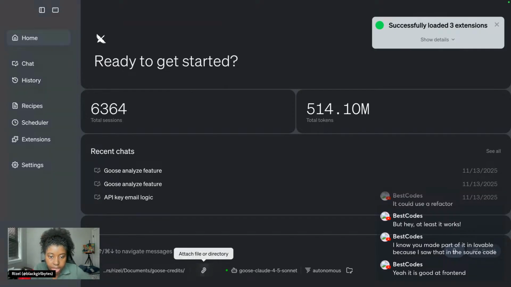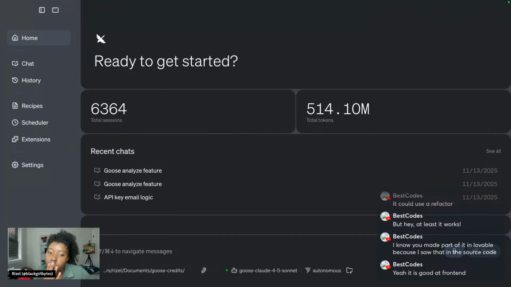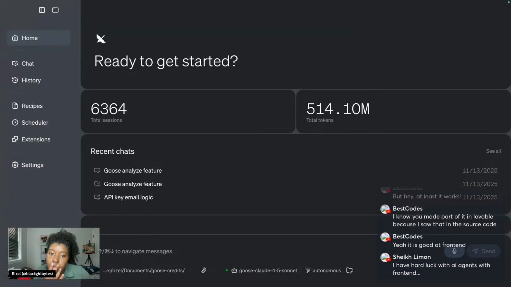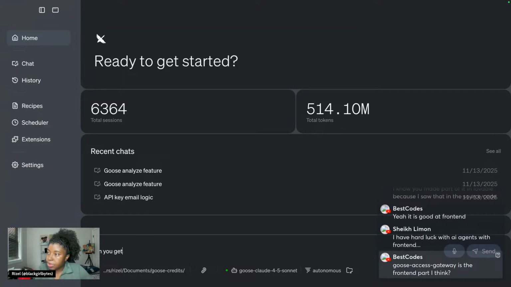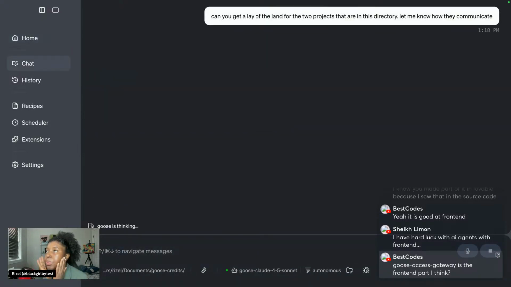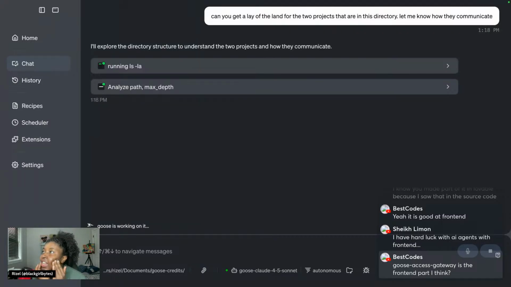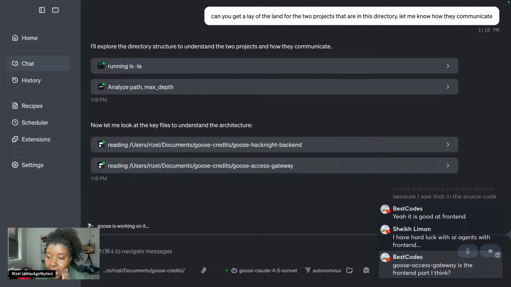So I'm going to say, what am I going to say? Can you get a lay of the land for the two projects that are in this directory? Let me know how they communicate. I have no clue what I did. Is one of the projects the front end and the other one the back end? Why did I make it like that? I usually use Next.js. I have no clue. Yeah, I think it's the front end.